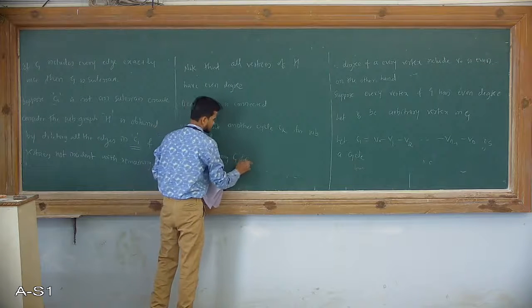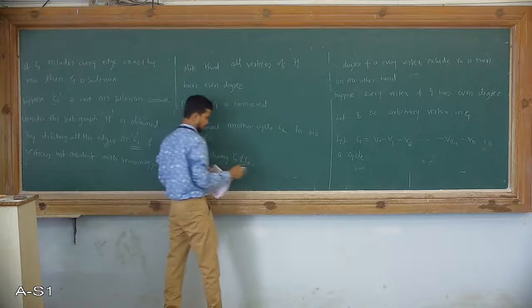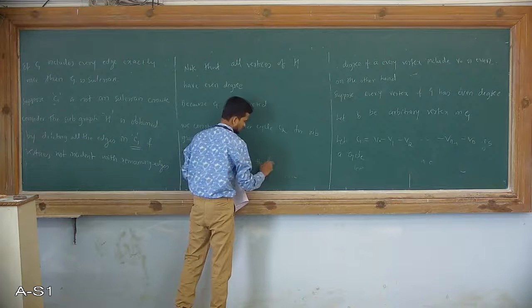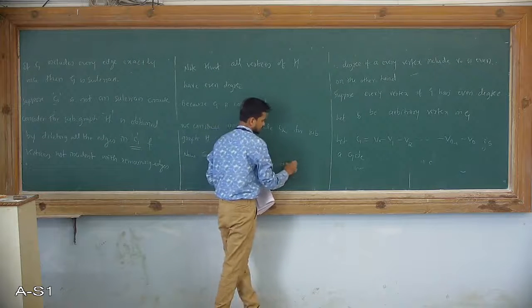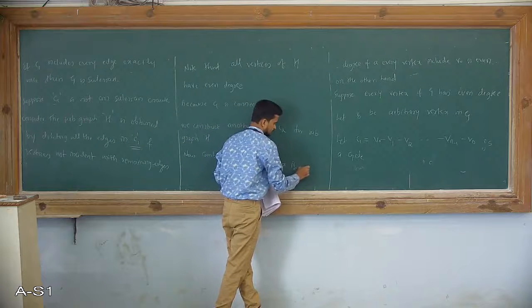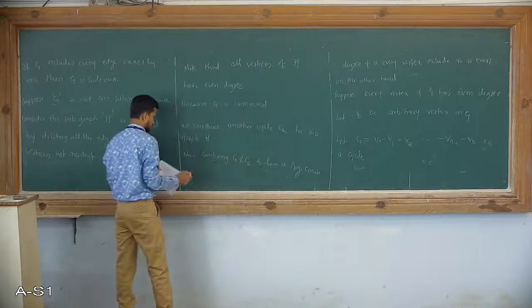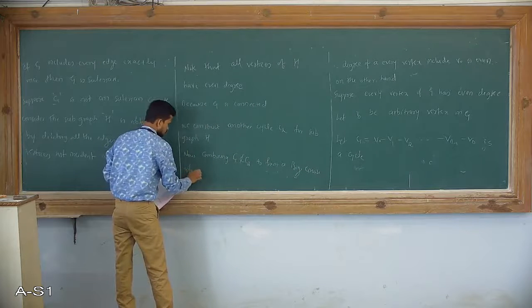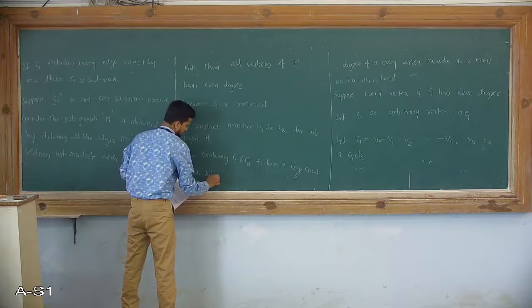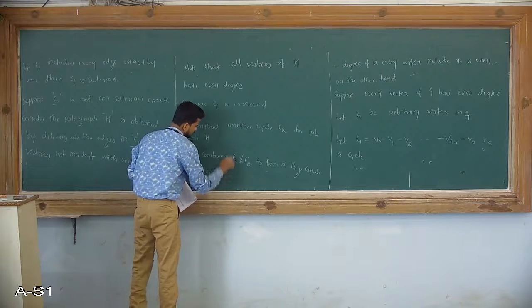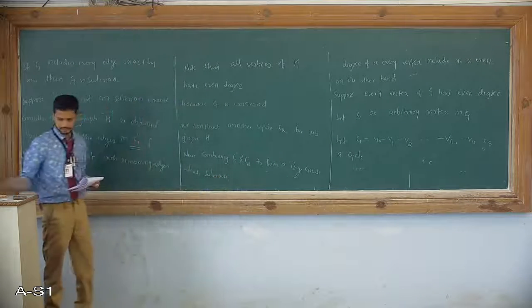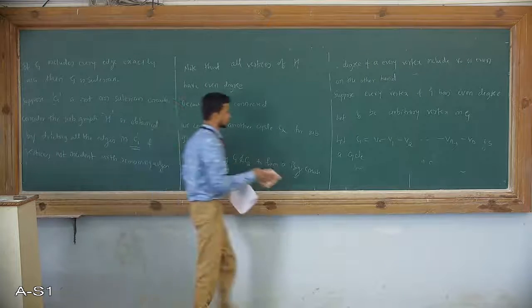C1 and C2 cycle, which is an Eulerian circuit.